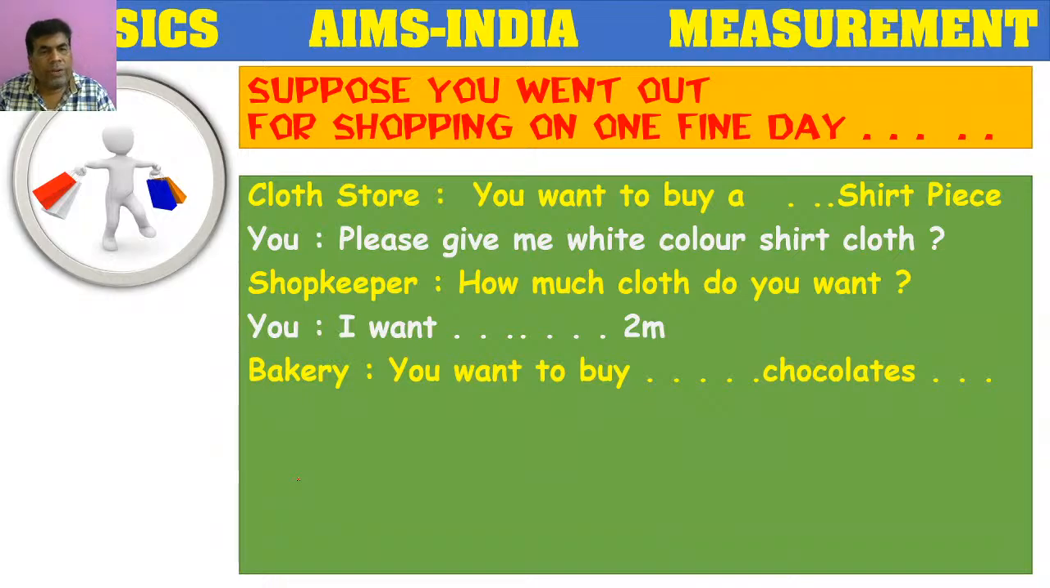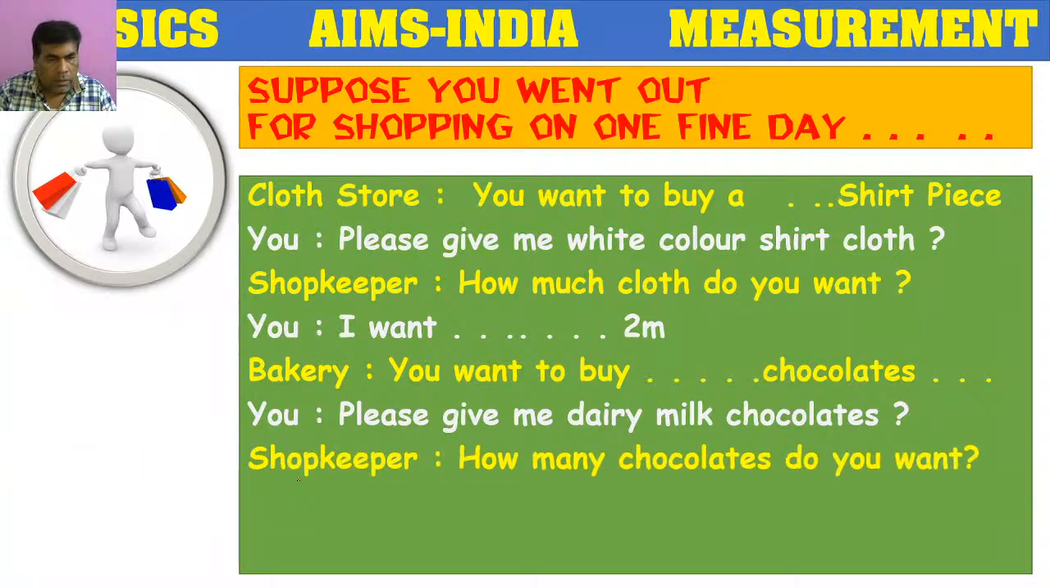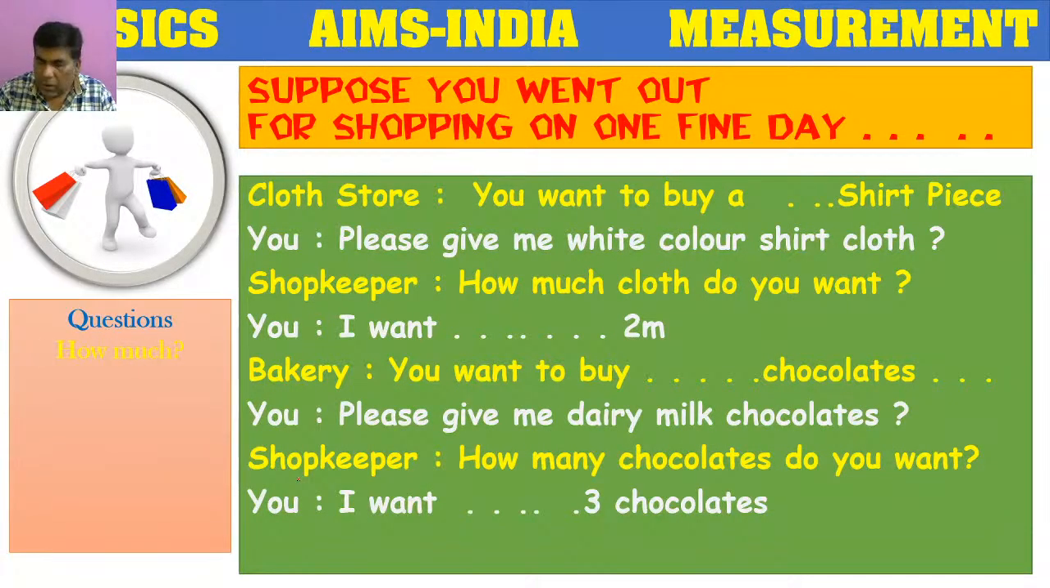After that, you went to a bakery. You want to buy chocolates. There, you asked, please give me dairy milk chocolates. The shopkeeper asked, how many chocolates do you want? And you might have answered, I want 3 chocolates. So in this condition, we will come across questions like how much and how many.